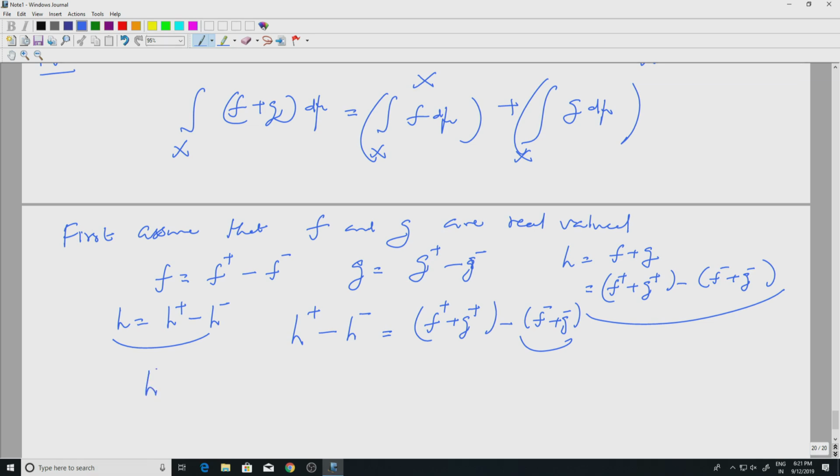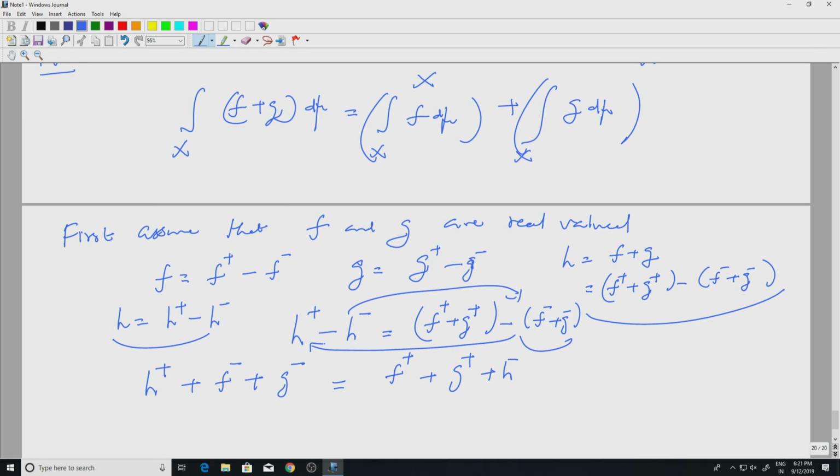We are going to get h plus f minus plus g minus equal to f plus g plus h minus. So this went to the other side and this came to this side, that is all I said.